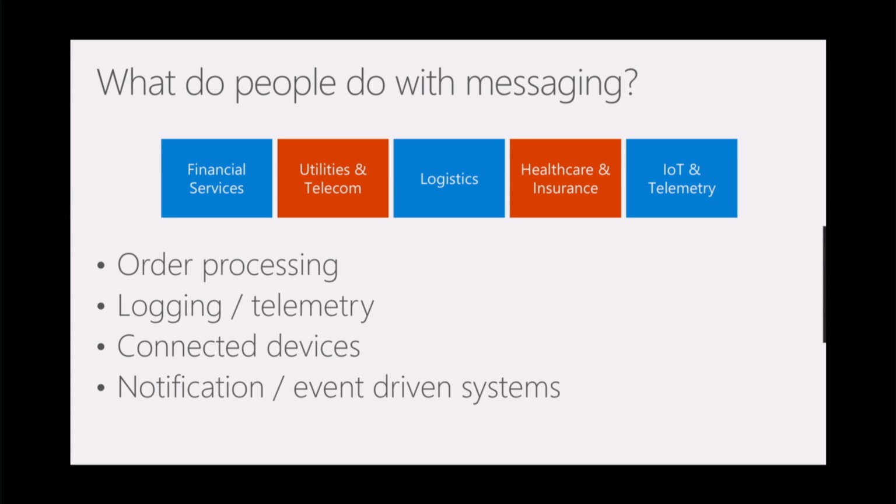So when you're trying to develop highly reliable systems, highly available systems, messaging is usually a key component for that. Some of the systems that people develop on top of this, order processing, as we mentioned, logging and telemetry, connected and IoT devices, and then notification and event-driven systems. We see all sorts of things, but this is a lot of the core of that.